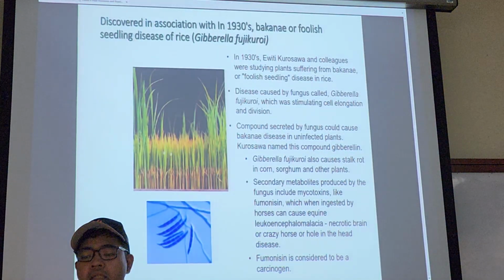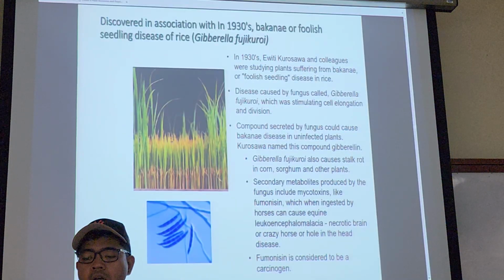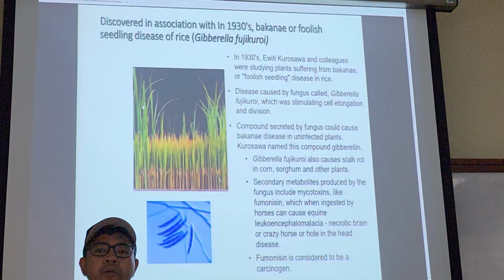Right? So this is how it looks. The Bakane seed, foolish seedling. Regular seedlings, and then you get the super tall. Is it good or not?